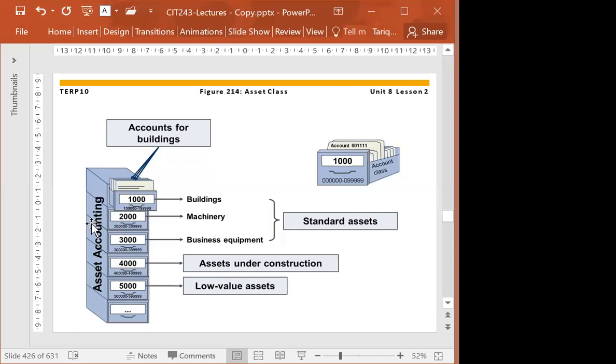So if you want all those classes on a separate line, you should have a separate class of assets. In this case, if you see here, we have building, machinery, and business equipment. If you have three classes in the balance sheet, you will have three different lines for these classes. And each asset is assigned to an asset class. If it is a building, it will be assigned to a building class. If it is a machinery, it will be assigned to machinery class.